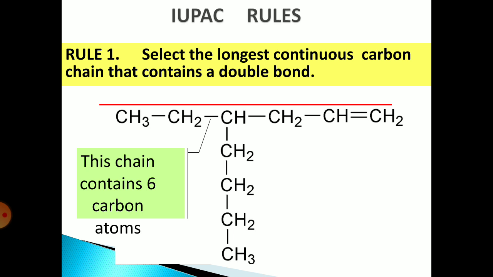Let us see the IUPAC nomenclature for naming the alkenes. The first rule is select the longest continuous carbon chain that contains a double bond. In this example, we can see that if we number from carbon number 1, 2, 3, 4, 5, 6, and if we number from the horizontal line, that is CH3, 1 2 3 4 5 6 7 8, the 8th carbon is the longest chain.